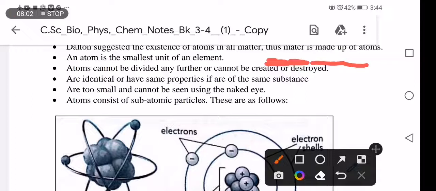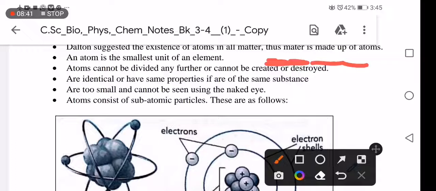Dalton said there is an existence of atoms in matter. And matter is anything that has mass and volume, anything that can occupy space. Which means in anything that has mass and volume, in anything that can occupy space, there is an atom. He concluded by saying that matter is made up of atoms. In other words, anything that has mass and volume is made up of atoms. Anything that occupies space is made up of an atom.